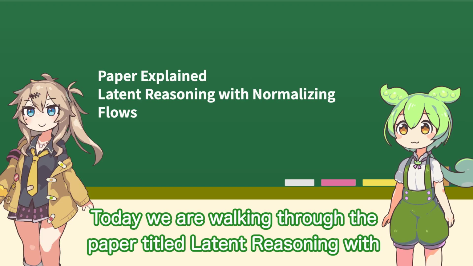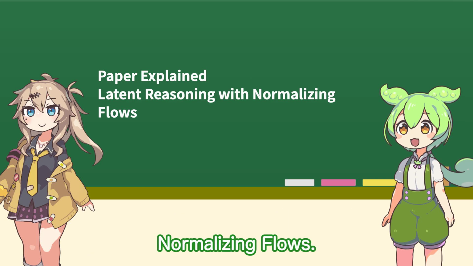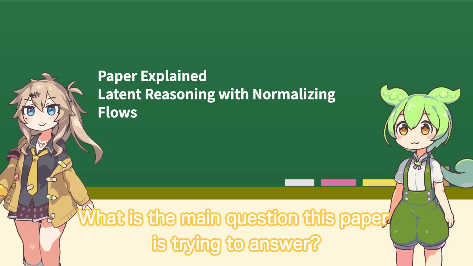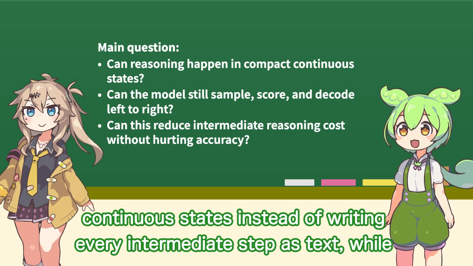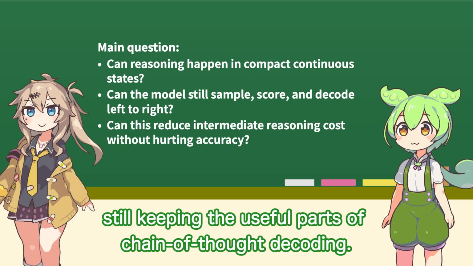Today we are walking through the paper titled Latent Reasoning with Normalizing Flows. What is the main question this paper is trying to answer? The paper asks whether a language model can reason in compact continuous states instead of writing every intermediate step as text, while still keeping the useful parts of chain of thought decoding.